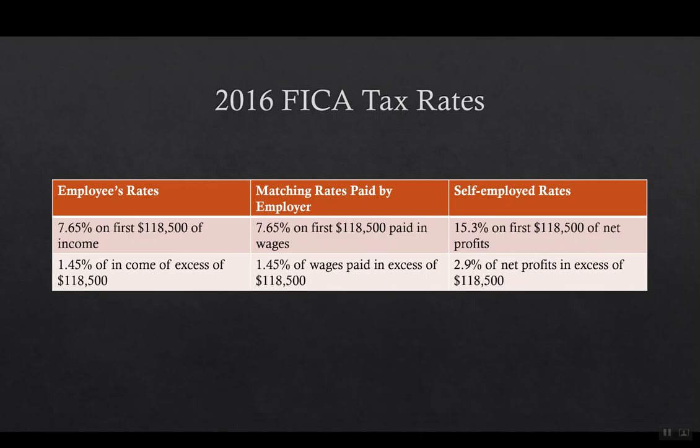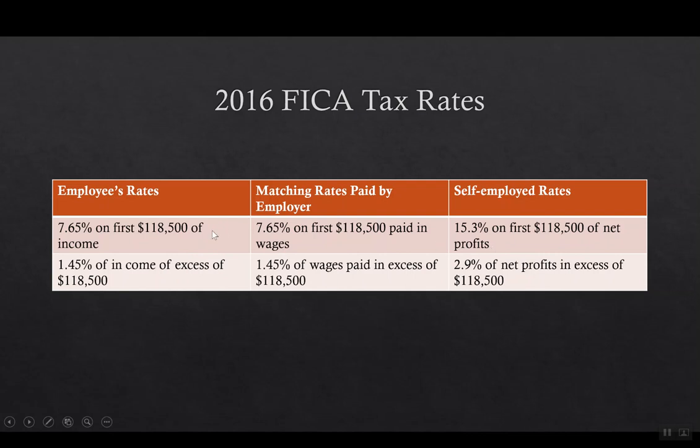So let's look at a chart for FICA. I broke up the chart in 3 places. So the first column says employees rate, the middle says employer, and then the last column is if you're self-employed. So the employee rates are the 7.65% and the 1.45% that we previously talked about. Then the matching, you can see they're the same numbers, 7.65%, so we put it in, also does the employer, same thing here, 1.45 and 1.45.